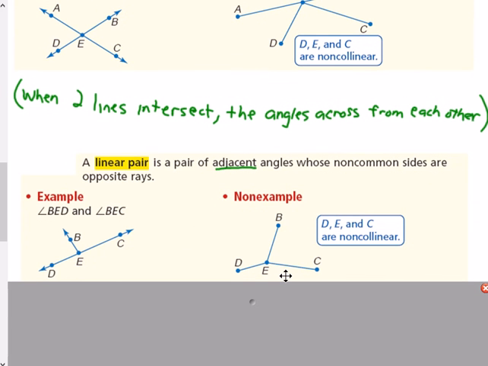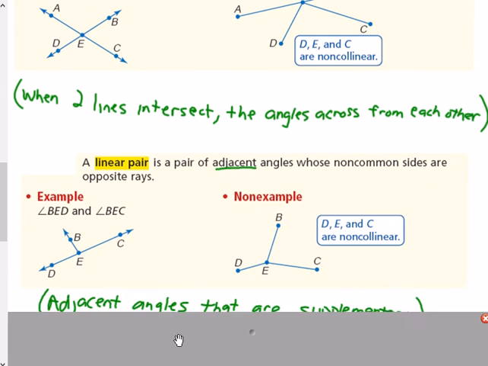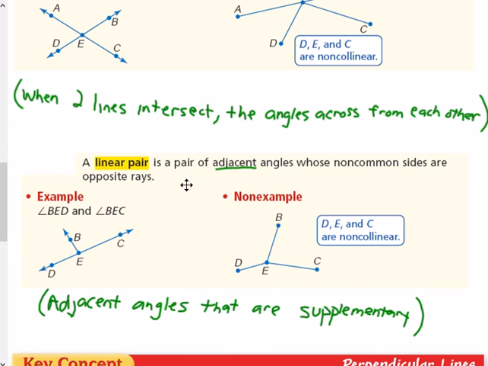A linear pair. A linear pair is basically the combination of angles being both adjacent and supplementary. If you're adjacent, if you have a common vertex and you add up to 180 degrees, then you're said to be a linear pair.